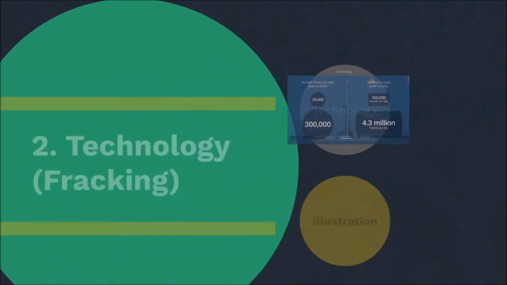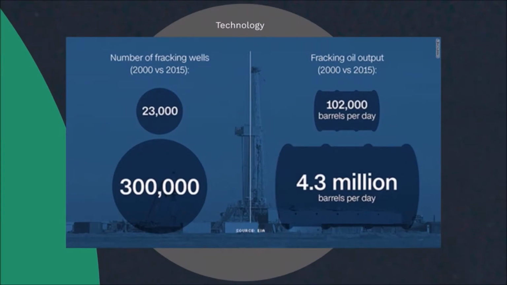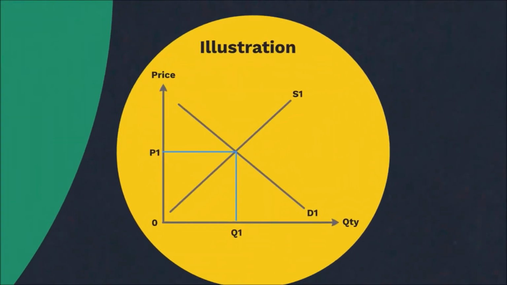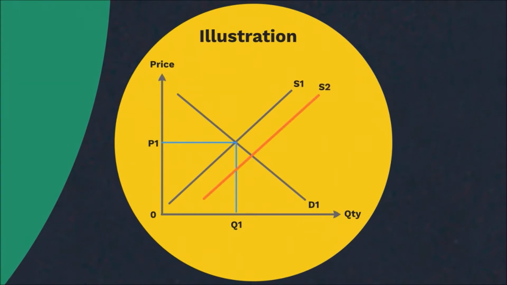Technology fracking. With the emergence of technology, hydraulic fracking and horizontal drilling protect the environment and boost efficiency in crude oil production. Through fracking, productivity increased from 102,000 barrels a day in 2000 to 4.3 million barrels a day in 2015. As technology becomes more advanced, the productivity of crude oil companies improves, thus the supply of oil increases.